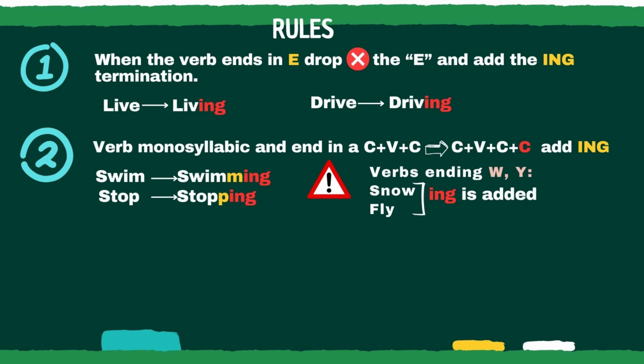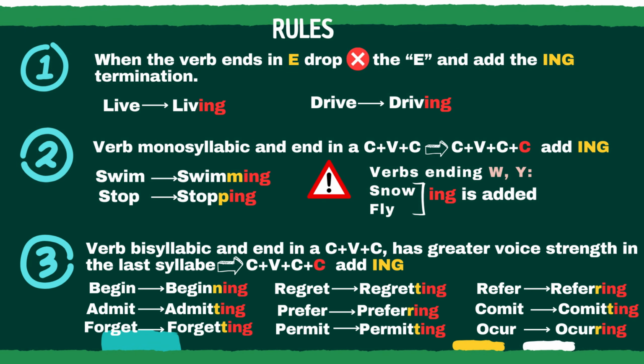If the verb is monosyllabic and ends in a consonant-vowel-consonant, we double the last consonant before the -ing ending. Swim, swimming. Stop, stopping. But for this rule, verbs ending in y or w are not considered, like snow, fly. Simply -ing is added. If the verb is bisyllabic, ends in a consonant-vowel-consonant and has greater voice strength in the last syllable, we double the last consonant and add -ing. The verbs that follow this rule are begin, beginning, admit, admitting, forget, forgetting, and the other verbs that are seen on screen.